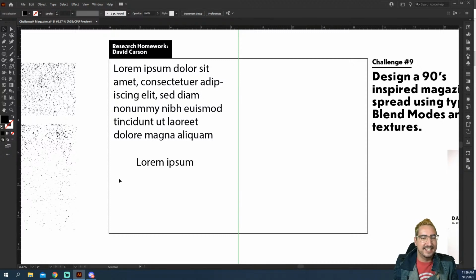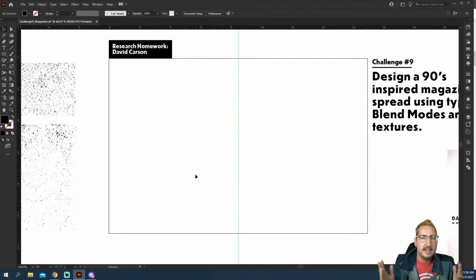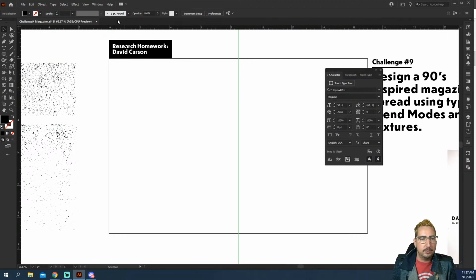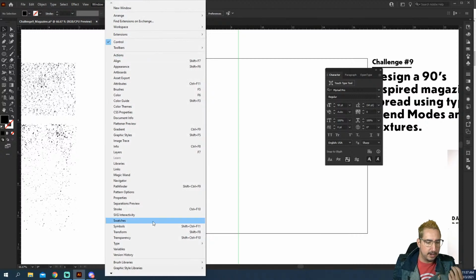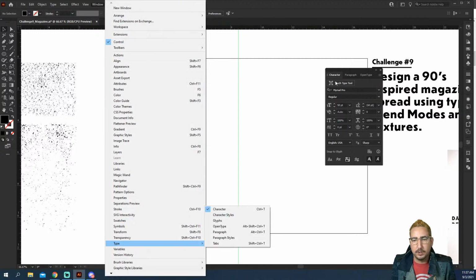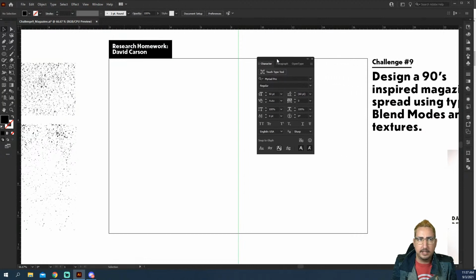And we're back. All right, so what we're going to do today is we are going to start laying out a little bit of a magazine, and what magazine is complete without a story. So we want to hop in there, and we're actually just going to fill up this page right off the bat, and that way we have something to work with. And we're going to grab our type panel. We can go to Window and turn on Type, and then go over to Character, or you can just hit Control T or Command T, way easier.